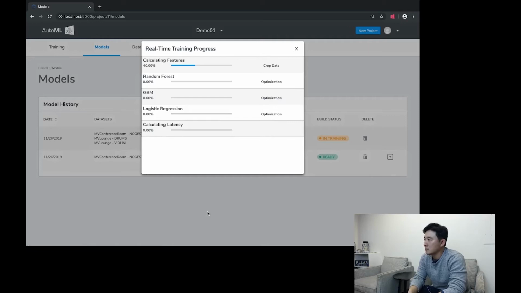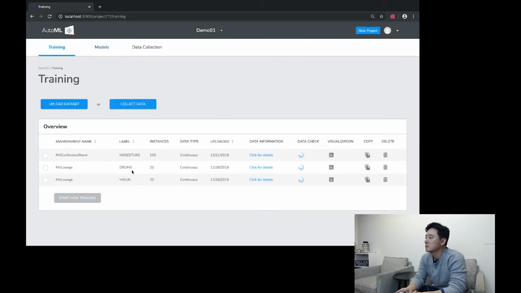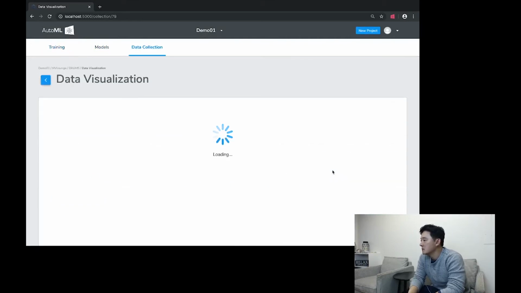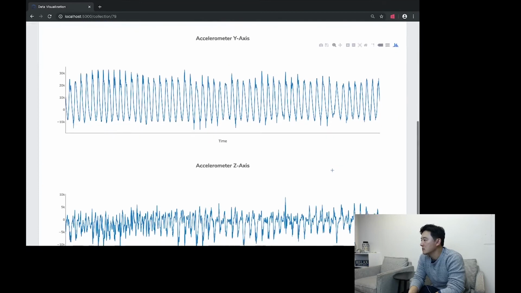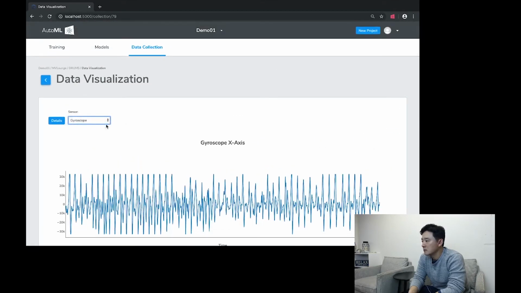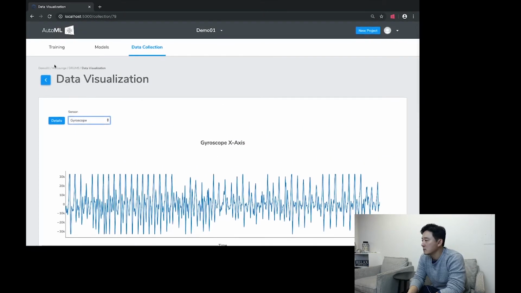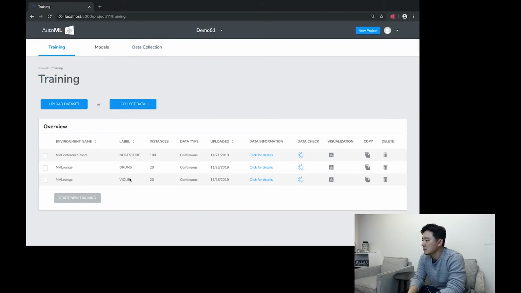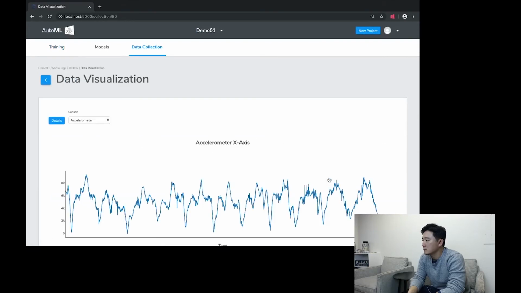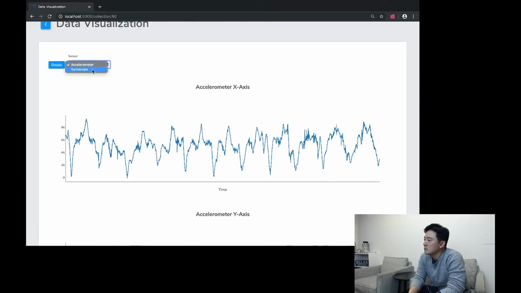Let's leave training running in the background and go visualize our data. This is an accelerometer signal on the X, Y, and Z axis for our drums gesture. We can also look at the gyroscope data. Now let's see what the violin data looks like. You can also zoom in on each of the plots to study your data in more detail.